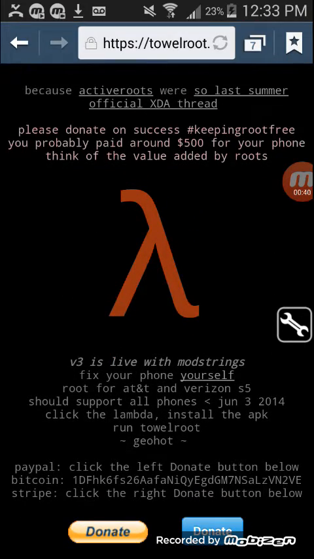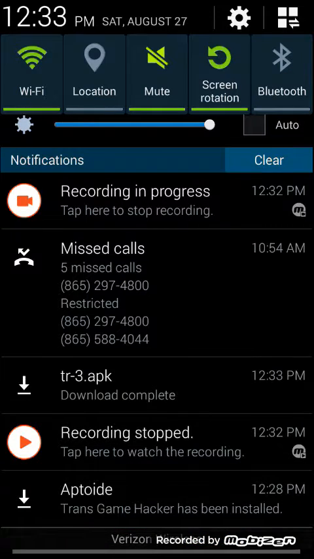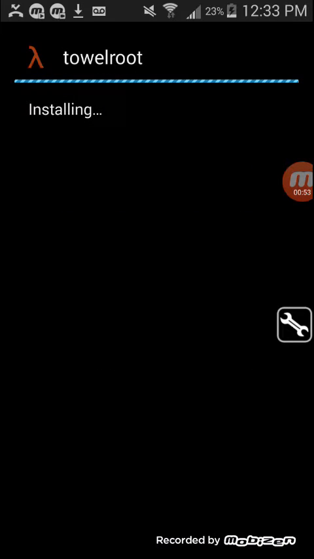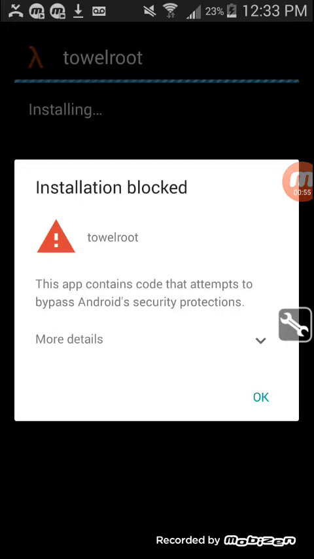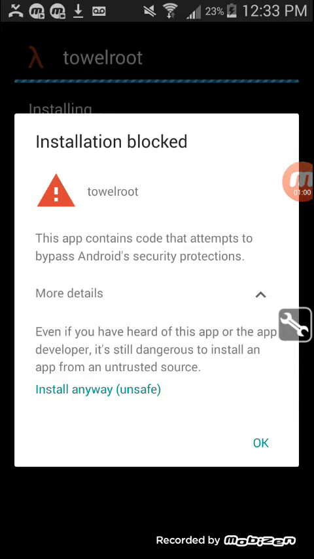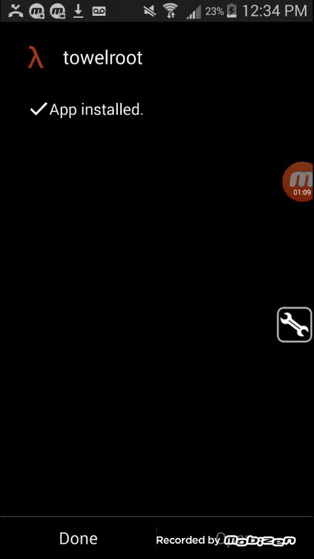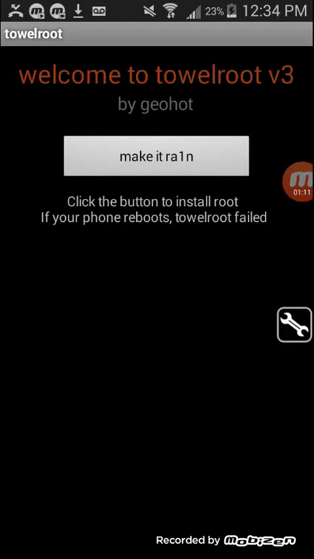Just press the little thing in the middle, and it should say download. Slide up, press that, and go to install. It says it's unsafe, but just press this little arrow and press install anyway. Then open it. Then press make it rain.